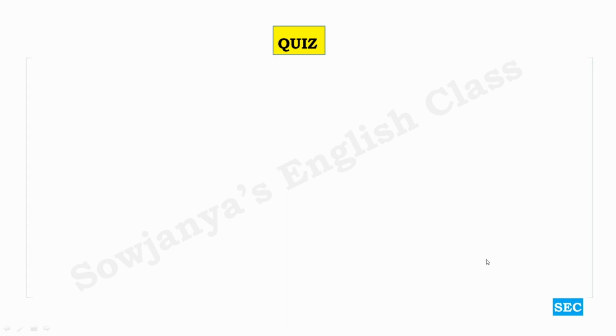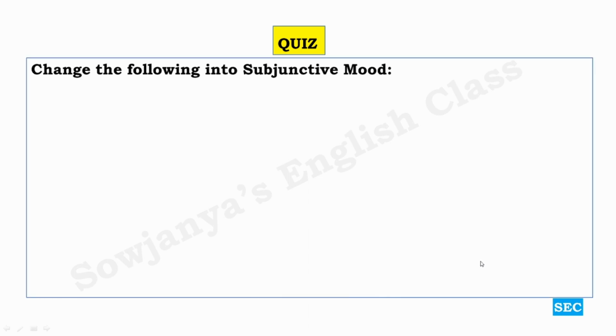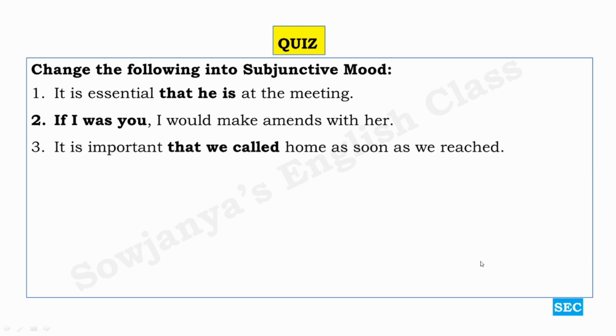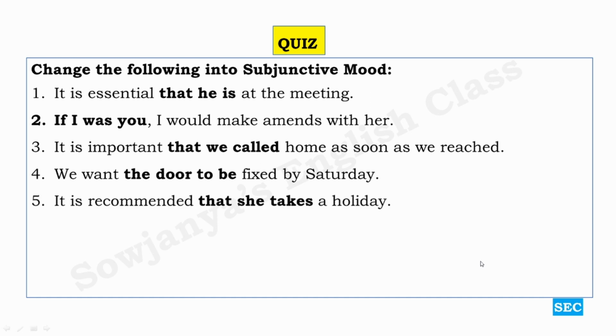Here is our simple quiz. Change the following into subjunctive mood. It is essential that he is at the meeting. If I was you, I would make amends with her. It is important that we call home as soon as we reached. We want the door to be fixed by Saturday. It is recommended that she takes a holiday.